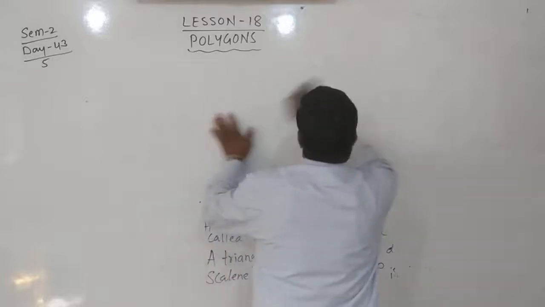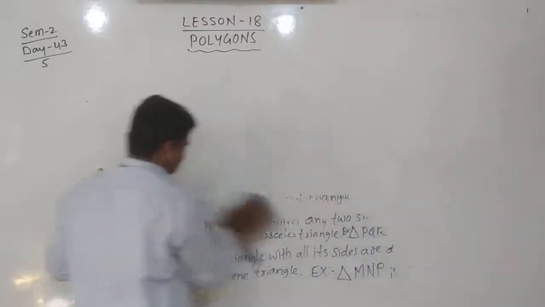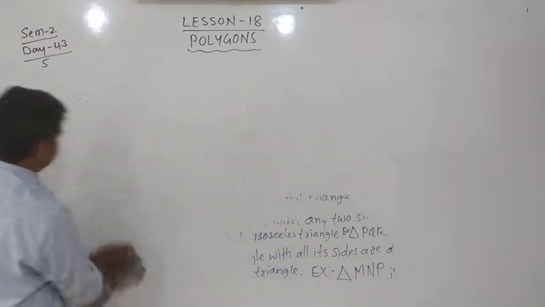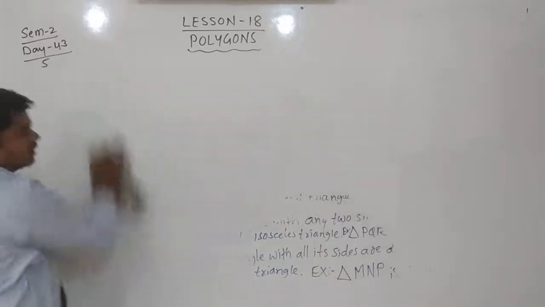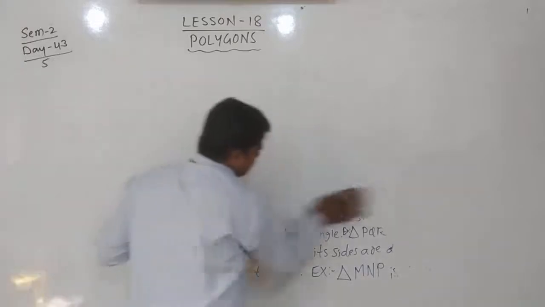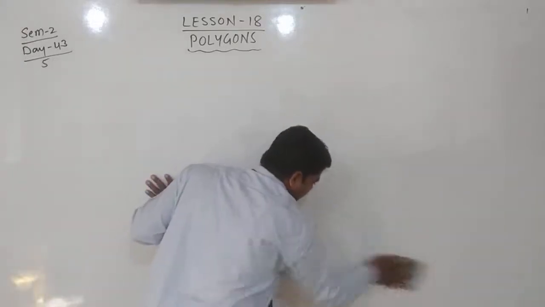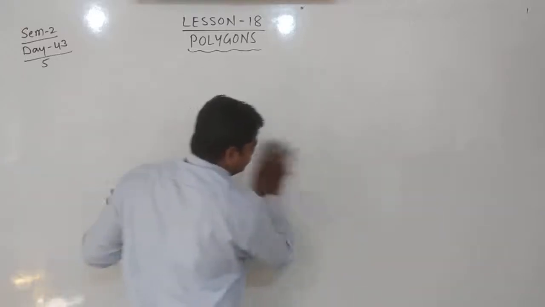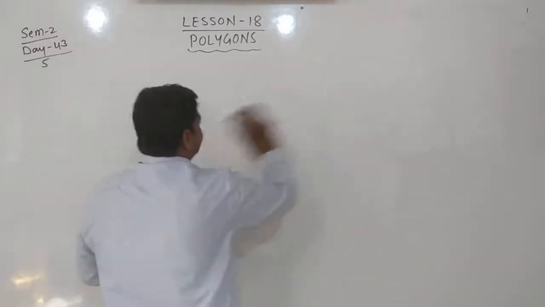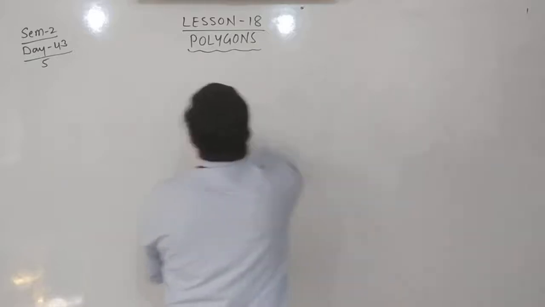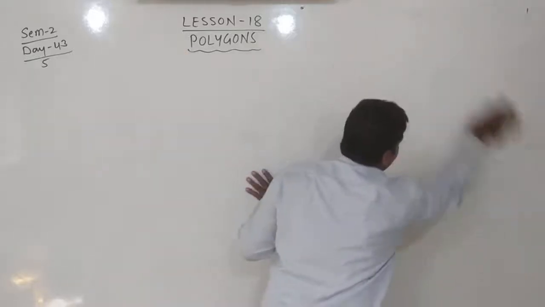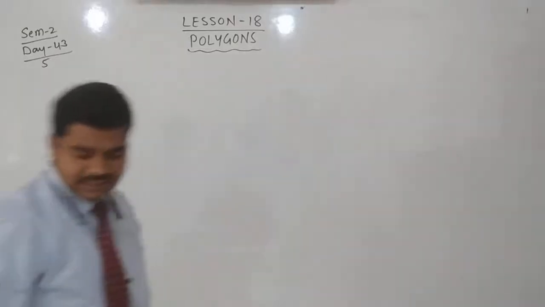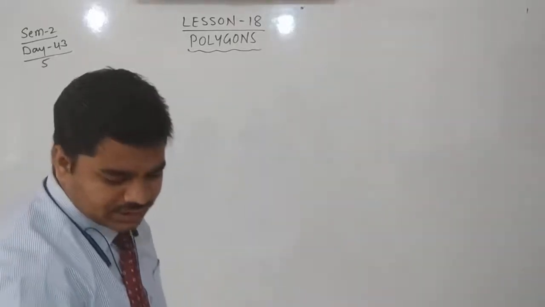We know the different types of angles. Which are the different types of angles? Yes, the types of angles are acute angle, obtuse angle, right angle, straight angle, and reflex angle. Acute angle means an angle between 0 and 90 degree, less than 90 degree. Those angles you can call acute angle.